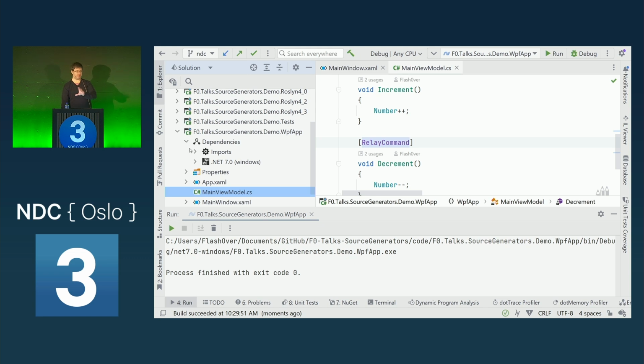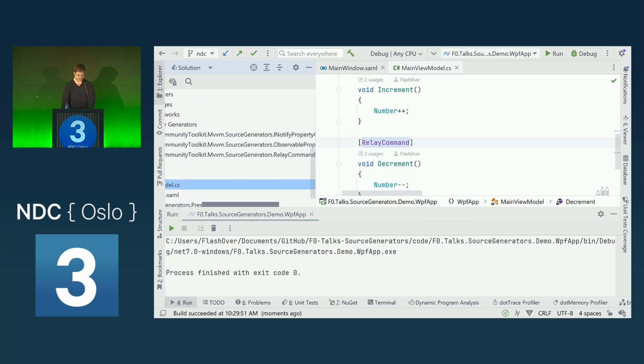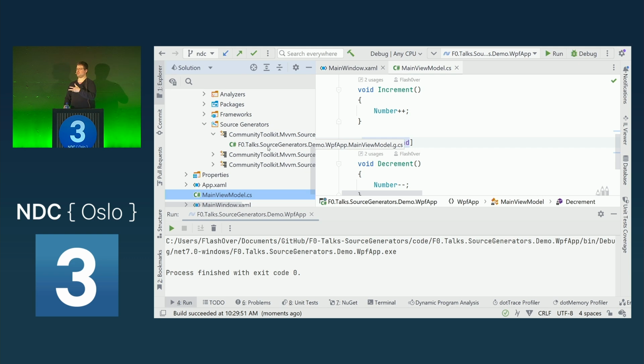Now the experience is very similar in Visual Studio. We can go to our dependencies, then find the source generators here, and here we can see, okay, now the source generators from the MVVM toolkit are kicking in, and we can see the documents that they create. They are not necessarily files. The source generator files are not necessarily put to disk. There is a compiler flag that you can set if you want to have them potentially checked in a source as well to get a diff. But by default, they are not really on disk. So it's not files, it's documents.